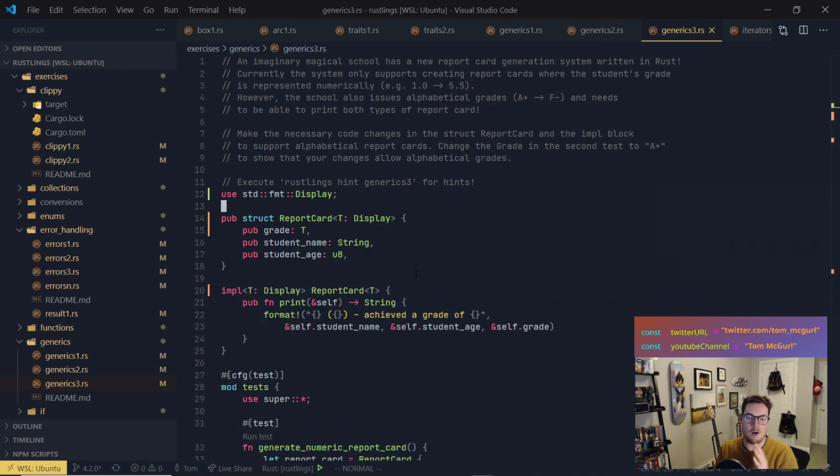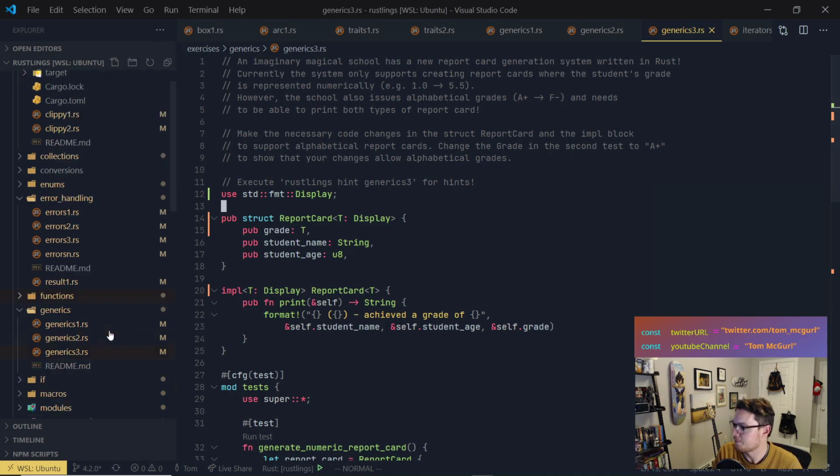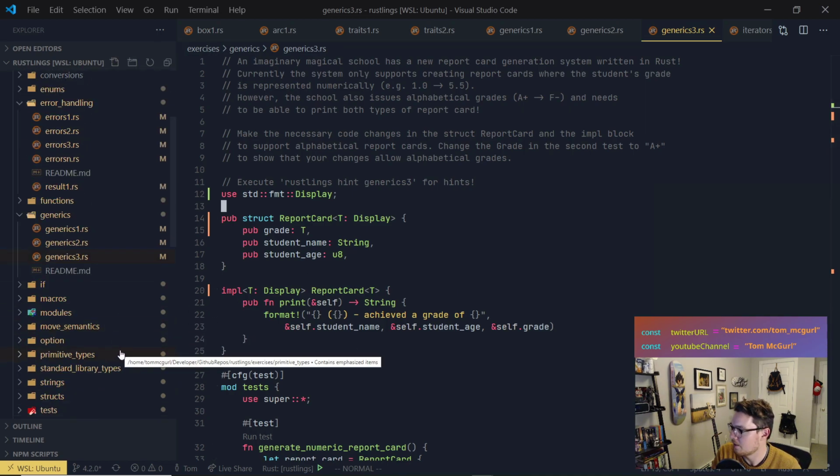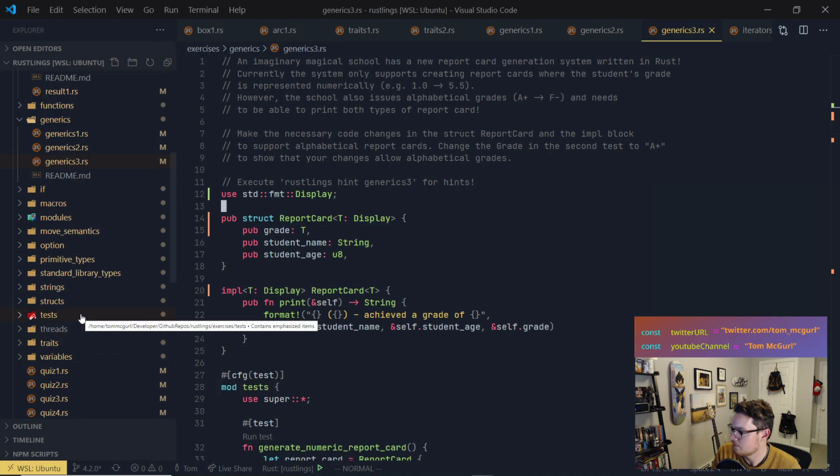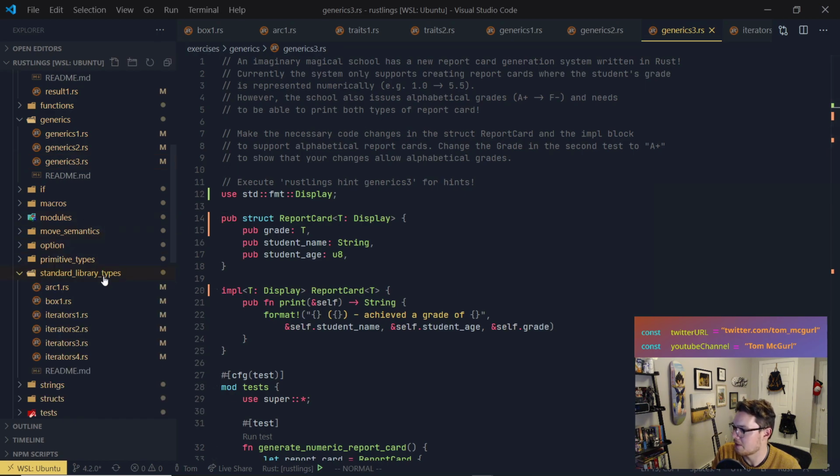All right. Awesome. So we made it through generics. We did traits. What else did we do today? Generics, traits. Oh yeah, this one. Standard library types. Arc, box, iterator. So this is awesome. Had a lot of fun with it. I'm going to be pushing this code up so anyone can take a look. But this was a really fun one.